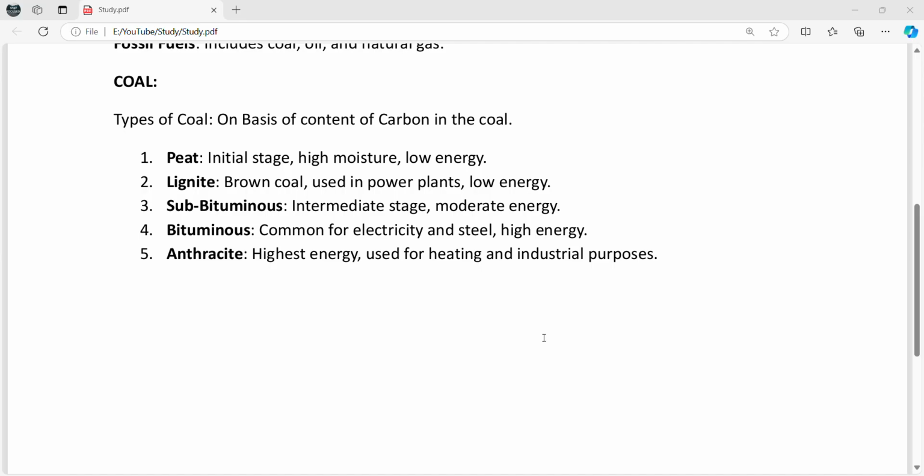Where do we use this peat? Generally we use this peat in a limited way, sometimes in horticulture and as a fuel in some regions.